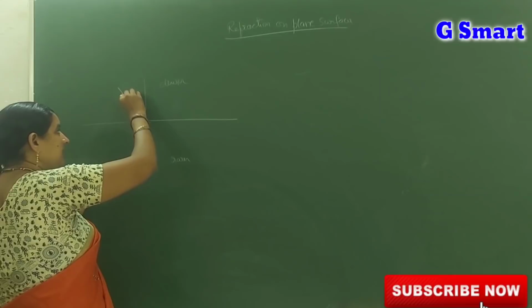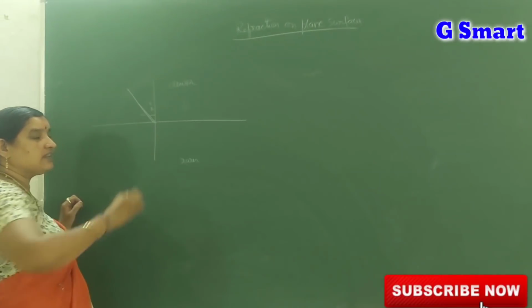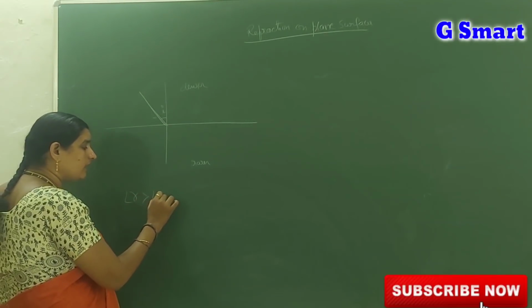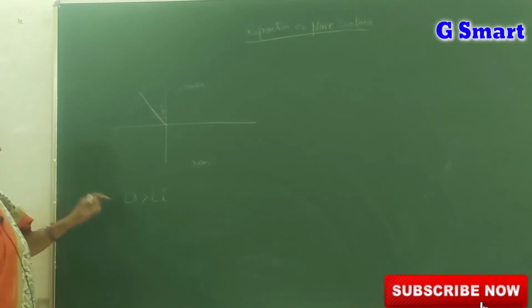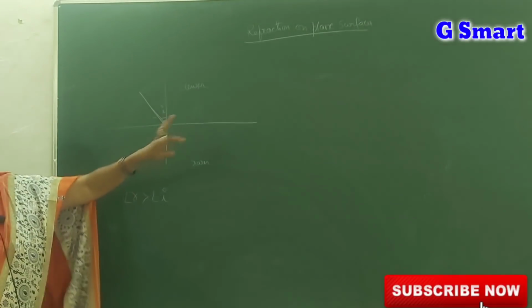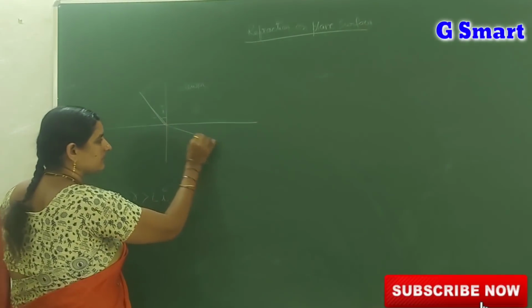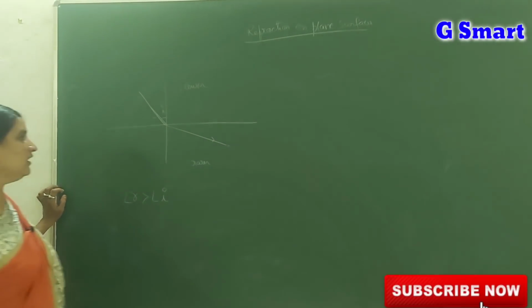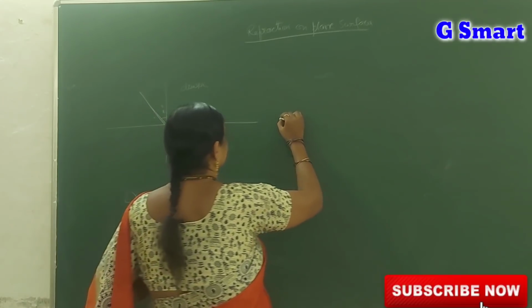When a light ray travels from denser medium to rarer medium, angle of r is greater than angle of i, because it bends away from the normal. See, like this. Suppose you increase the angle of incidence, what happens?